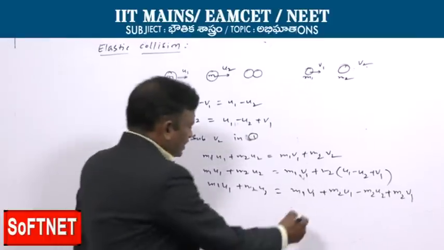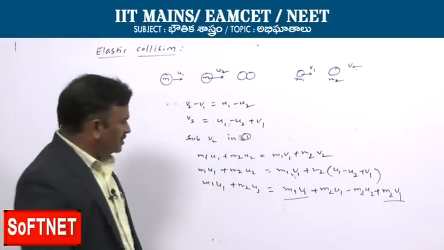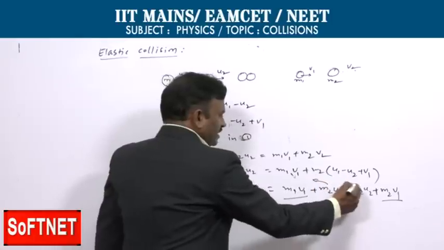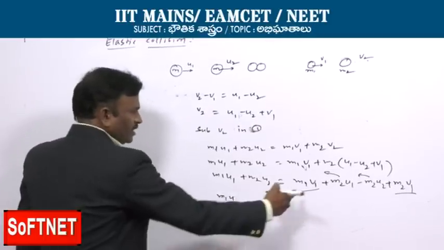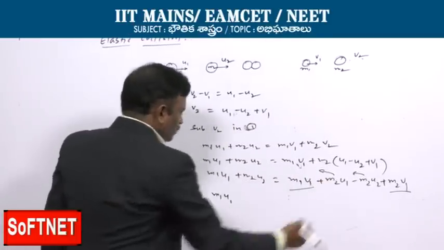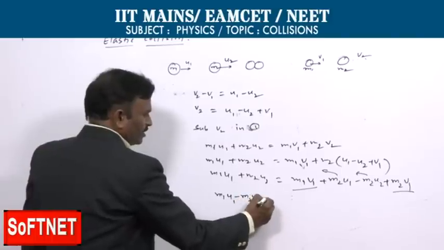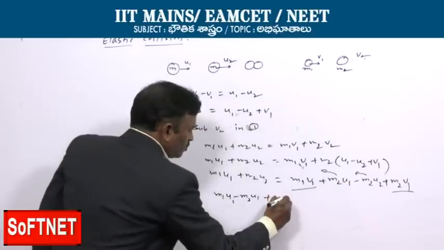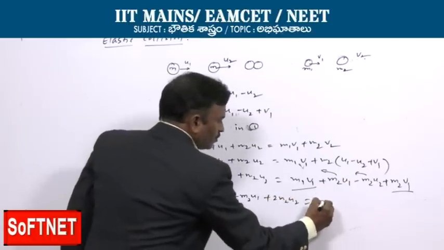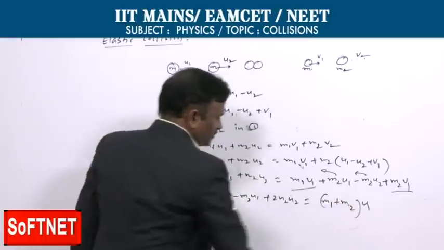Now take m1 v1 and m2 v1 to one side and send the other two terms to the other side. Then m1 u1 plus m2 u1, and m2 u2 plus m2 u2, which is 2 m2 u2, equal to m1 plus m2 into v1.